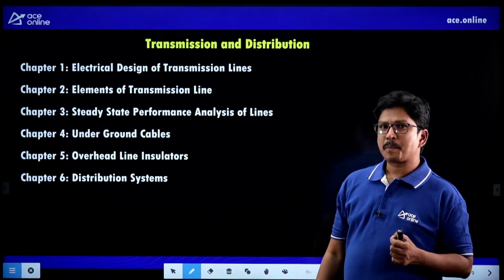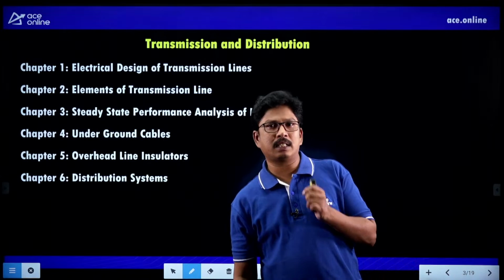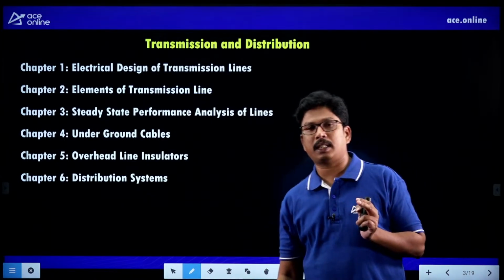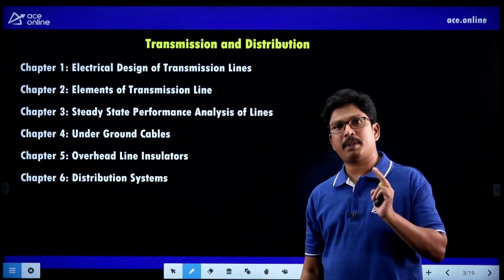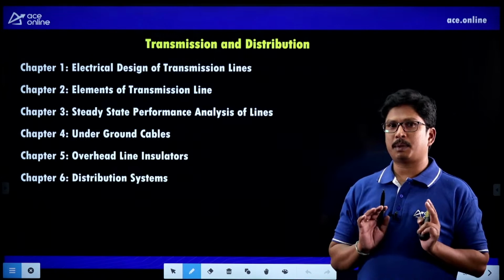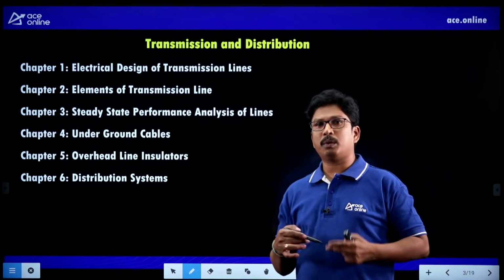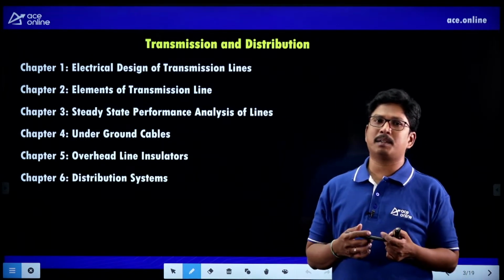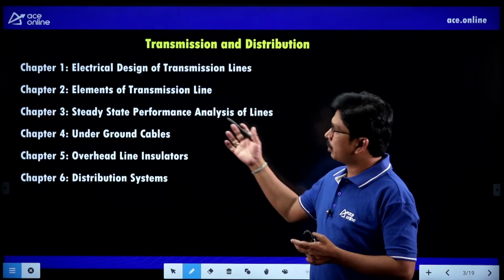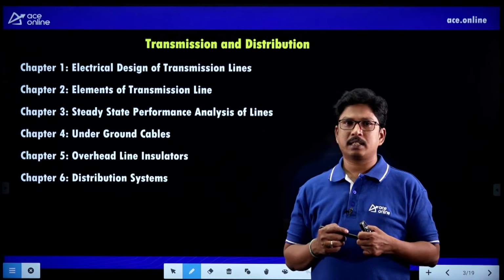And in chapter 3, most importantly, that is the most important chapter we are having, we have to see here the classification of transmission lines: short transmission line, medium transmission line and long transmission line analysis. And along with that we have to see surge impedance, characteristic impedance and velocity of the traveling wave, right? So these are the concepts we have to learn in chapter 3.